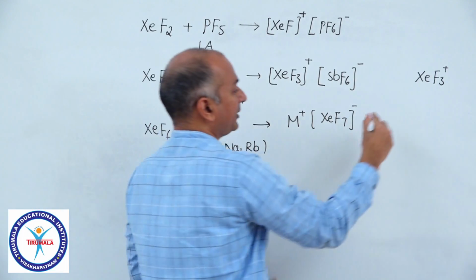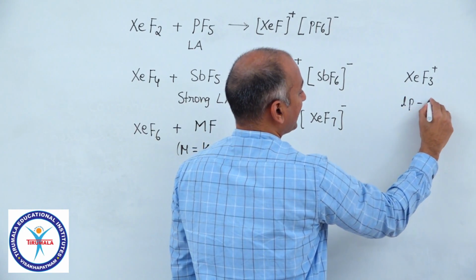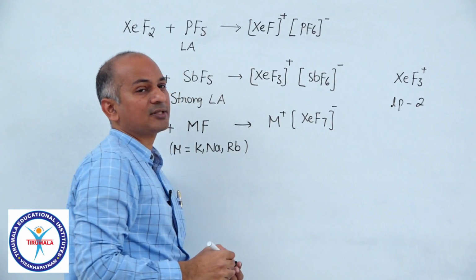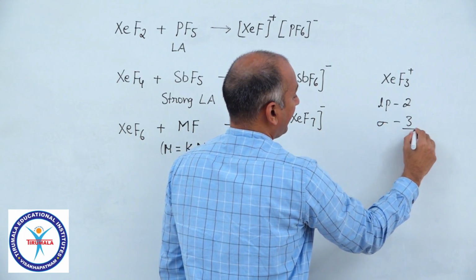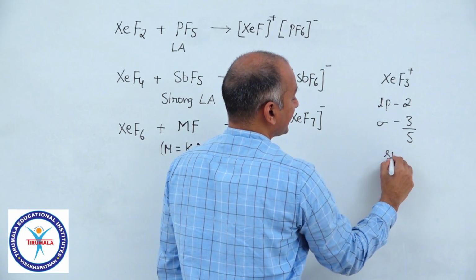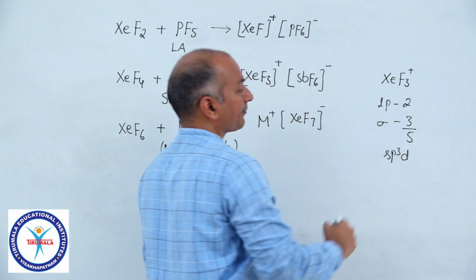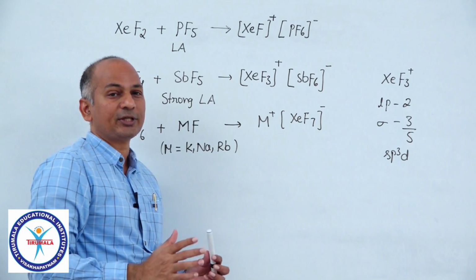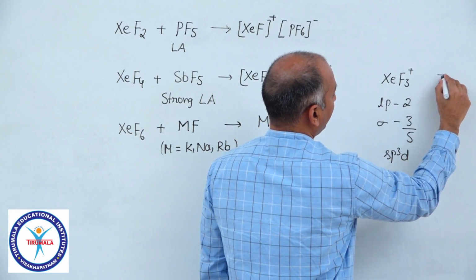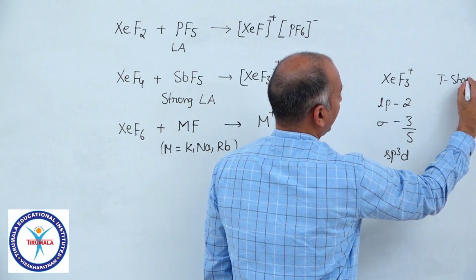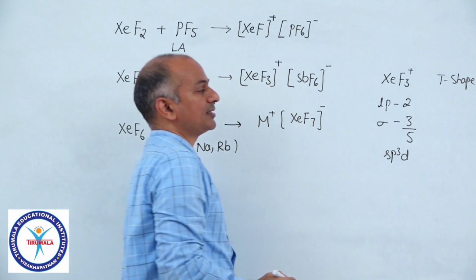Same 2 lone pairs will be there. So lone pairs 2. And how many sigma bonds are there? 3 only now. And the hybridization is sp3d. And you keep the lone pairs at the equatorial position. So XeF3 plus shape will be T shape. It is isostructural with ClF3.